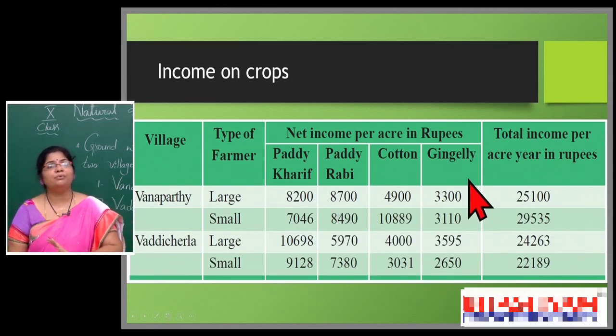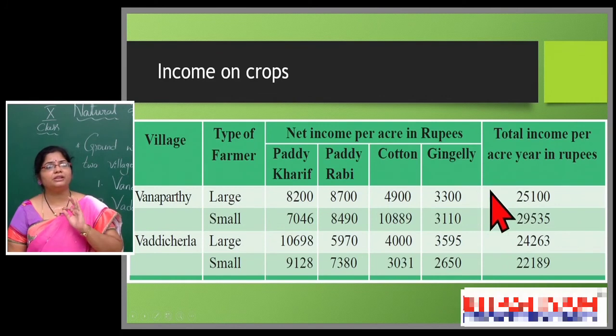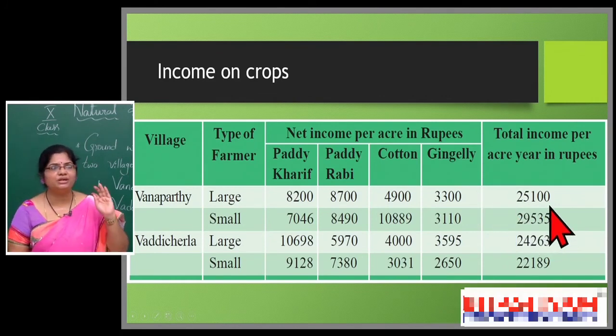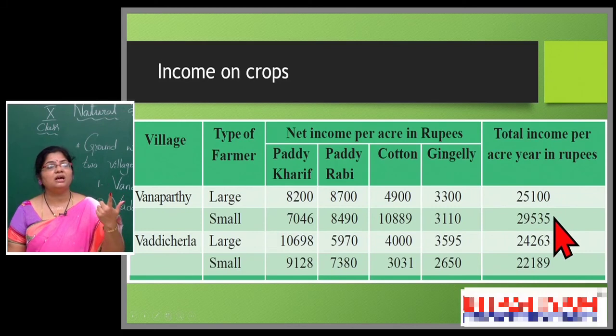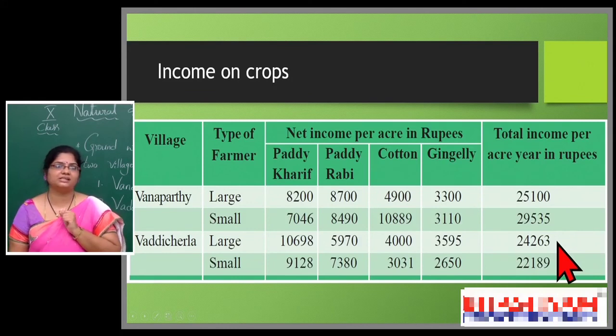Finally, he is able to get 25,100 per acre. But a small farmer gets 29,535. In Vaddicharla, 24,263, and a small farmer in Vaddicharla is able to get 20,189.